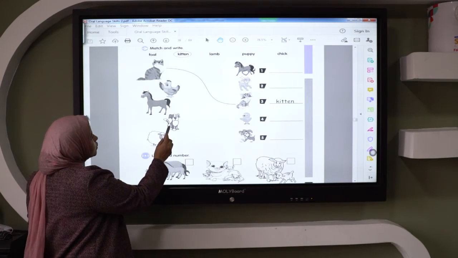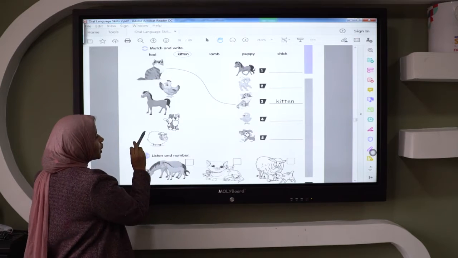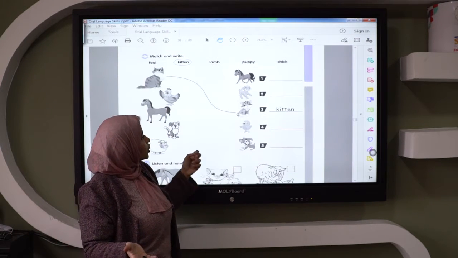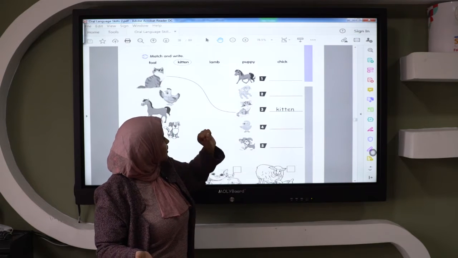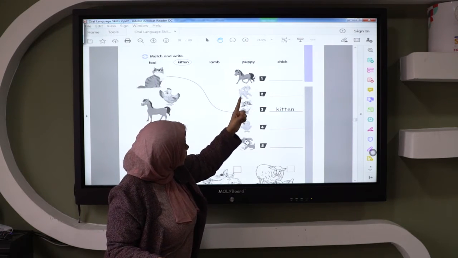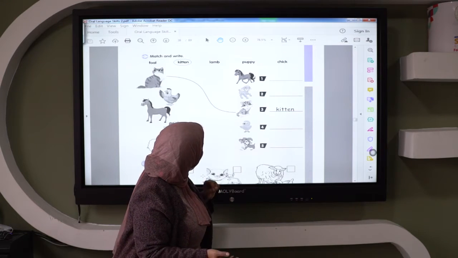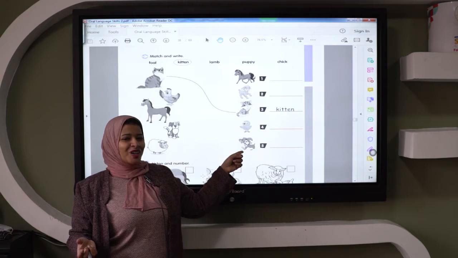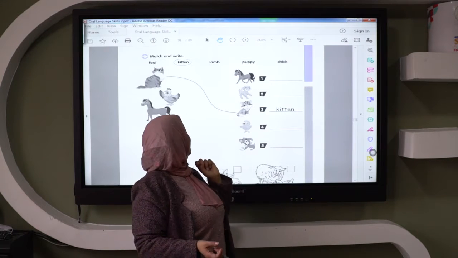Okay, the next one, this is dog. We will find the baby animal of the dog. Okay, we will search. Is this the baby animal of the dog? No. Is this the baby animal of the dog? Yes, this is the baby animal of the dog. So we will write here puppy.